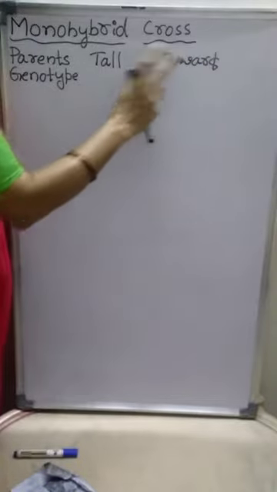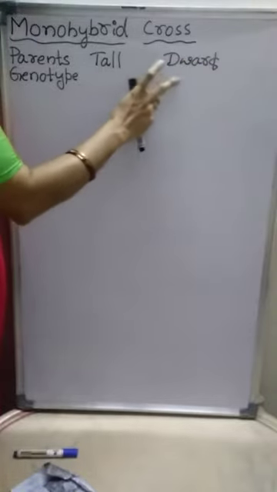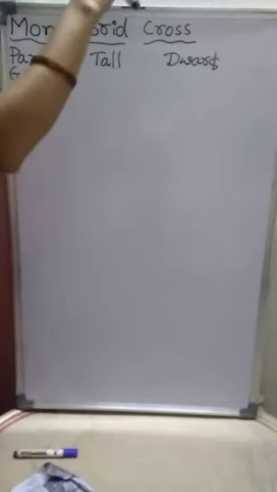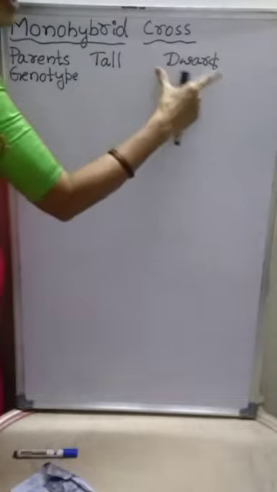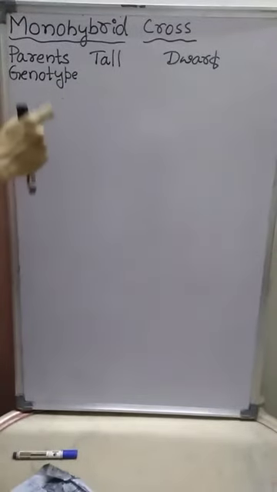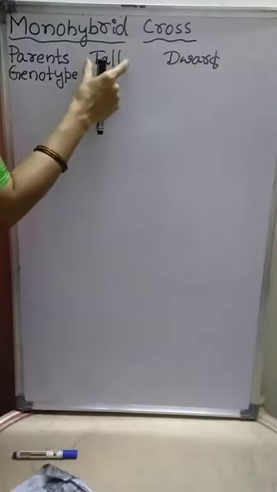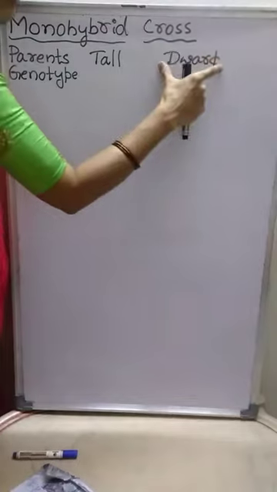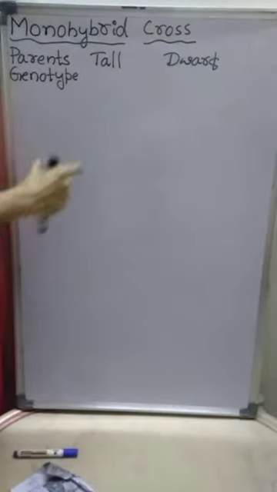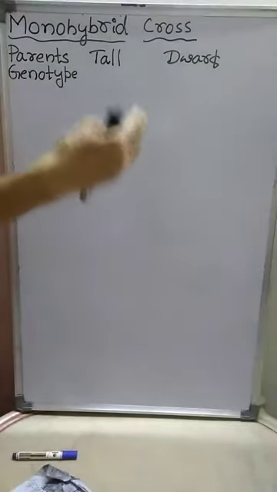Tall and dwarf are the two contrasting forms of a single character, that is height of the plant. Here tall is called the dominant form, dwarf is called the recessive form of the character. What is dominant, what is recessive? Next I will explain that.